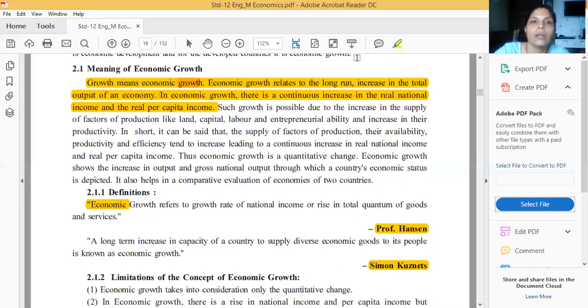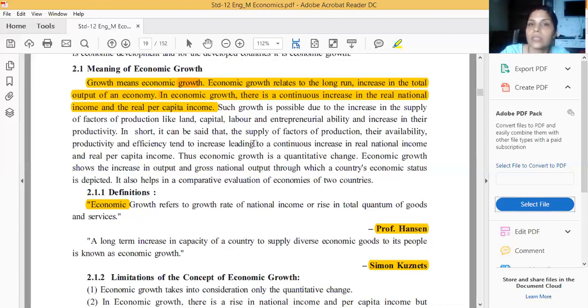Okay, then suppose this question is only 1 mark, then one sentence is essential. Suppose the question is for 2 marks in our exam, at that time we have to write both sentences one by one. Then we have to write any one definition. Okay, next.